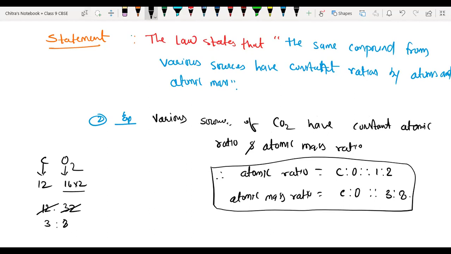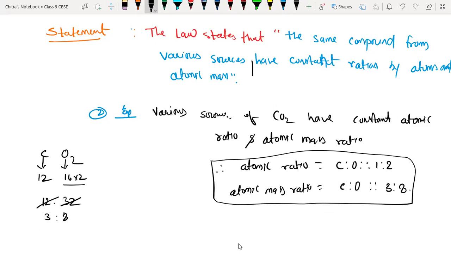Here, just in front of compound, we can write "always" also: the same compound from various sources always has constant ratios by atom, by mass and atomic mass.